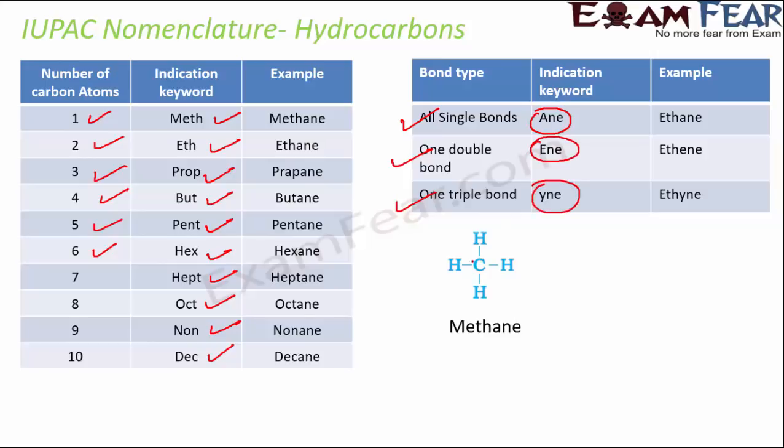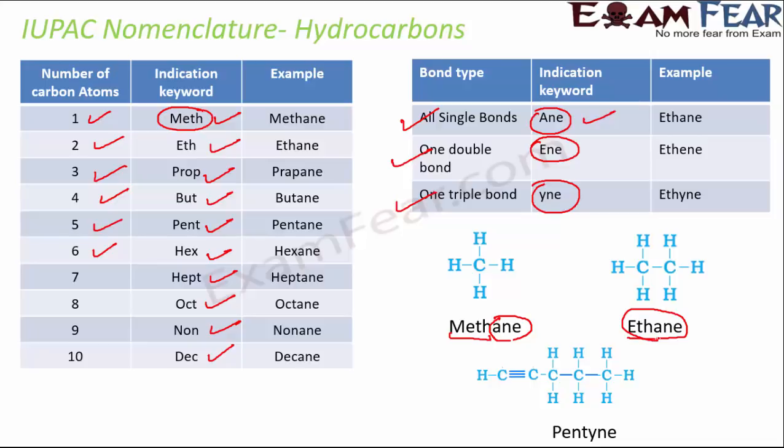So let's say this structure is methane. Why? We have 1 carbon atom. So 1 carbon atom means meth. And we have only single bonds. That means ane. So meth plus ane, it gives methane. Similarly, if you look at this structure, you have 2 carbon atoms. So it is eth. And you have only single bonds, so it is ane, so it is ethane. Looking at this one, you have 1, 2, 3, 4, 5 carbon atoms, so it is pent. And you have a triple bond, so it is yne, so this is pentyne. So it's pretty simple, right? So just depending upon the number of carbon atoms and the type of bonds which are present in the compound, you can name the hydrocarbon. Let's now talk about isomers.